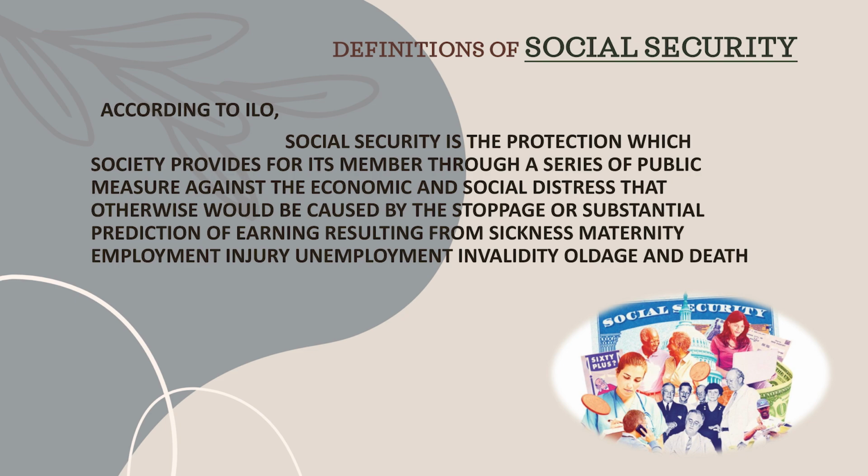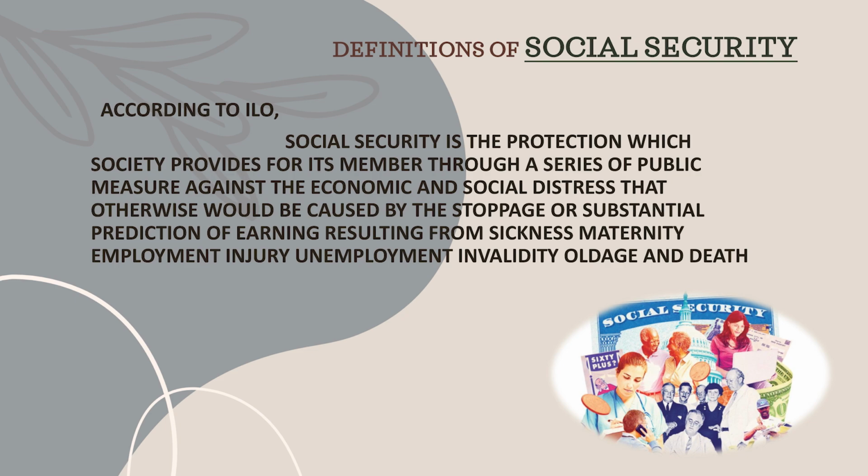Now we shall understand what this social security is. According to the ILO, social security is the protection which the society provides for its members through a series of public measures against economic and social distress. Economic distress is all about how he is going to face financial problems in the society. Social distress is all about how he is going to face distress in the society when he looks at how others are living their life. So every organization should ensure that proper social security measures are extended to the employees.